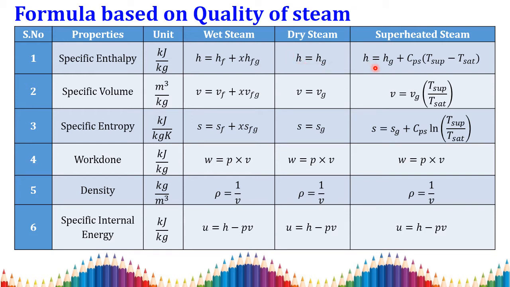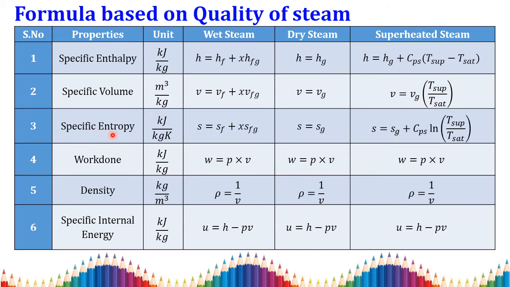For superheated steam, h is equal to hg plus cp, the constant pressure specific heat, into T superheated minus T saturation temperature, the difference between the superheated and saturation temperature. For specific volume, for a wet condition, v is equal to vf plus x into vfg, for dry steam v is equal to vg, and for superheated steam v is equal to vg into T superheated by T saturation.